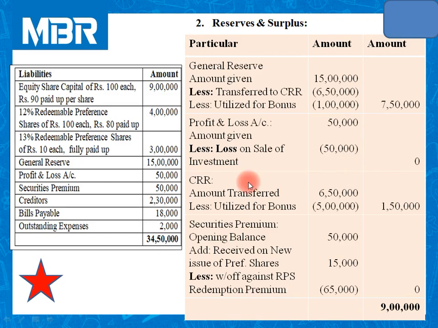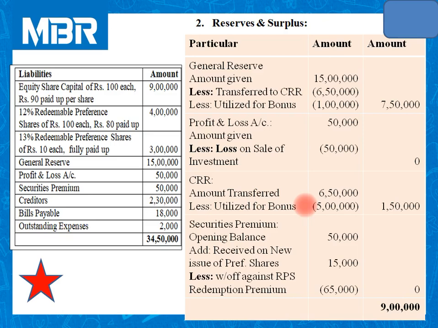CRR: amount transferred to capital redemption reserve account from general reserve, that is given over here, 6,50,000. Out of these 6,50,000, the company has utilized rupees 5 lakhs in order to issue new bonus equity shares in the ratio of 2:1.